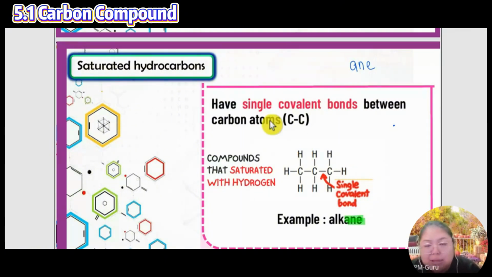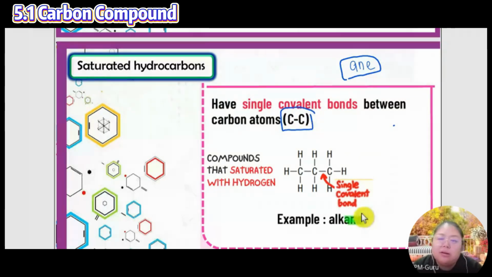You learn in mathematics: penta, hexa; these are the names for the numbers. So the first one introduced: saturated, the name must end with A and E. A and E is one family, the saturated hydrocarbon family. Then you must know single bond, and C must be surrounded by hydrogen. Not hydrogen at the middle; carbon is at the middle, surrounded by hydrogen.